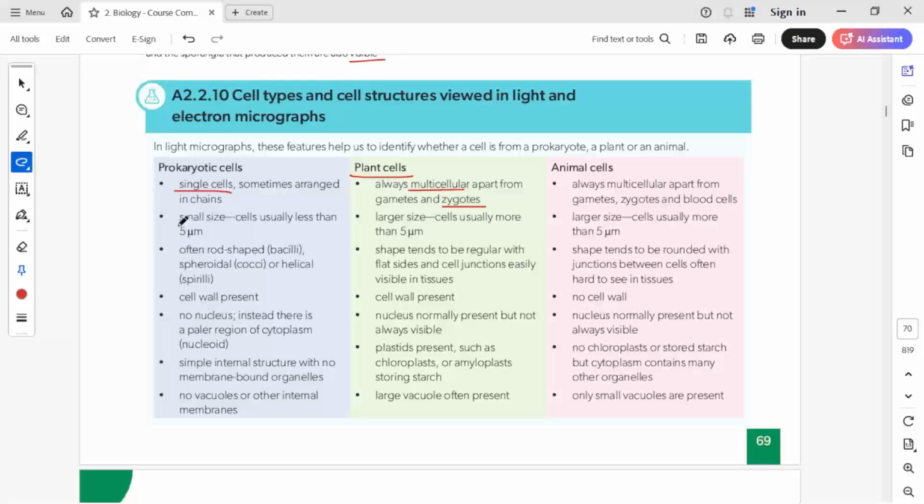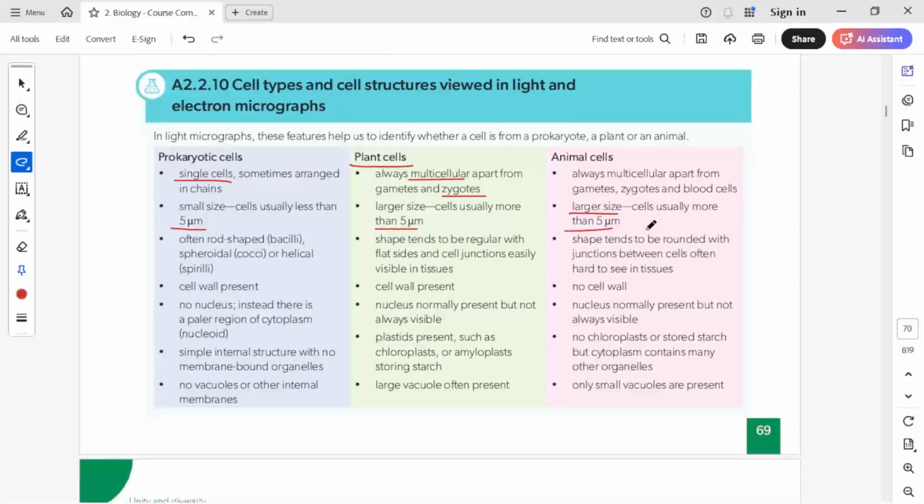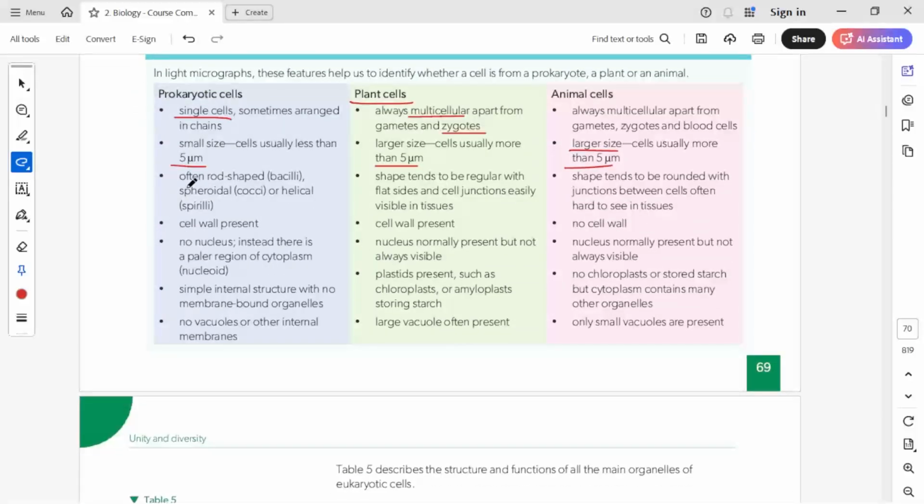Now let's see their size. Prokaryotes have small size. Cells are usually less than 5 micrometers in size. Plant cell size is larger, more than 5 micrometers. Animal cells will also have large size, more than 5 micrometers. And let's see their shape: they are often rod-shaped bacilli, spheroidal cocci, or helical spirilli. Plant cell shapes tend to be regular with flat sides and cell junctions easily visible in tissues. Animal cell shapes tend to be round with junctions